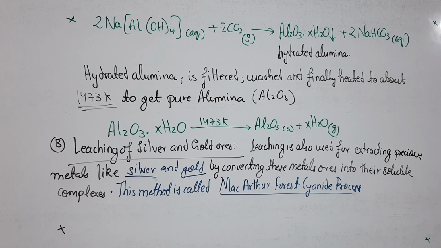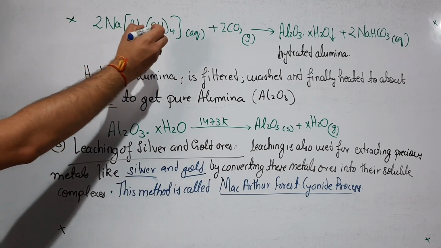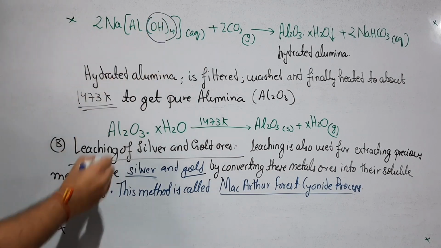So now the sodium meta-aluminate, the complex which you have obtained, is too much basic in nature. Why? In the formula itself you can see that 4 OH minus ions are present.